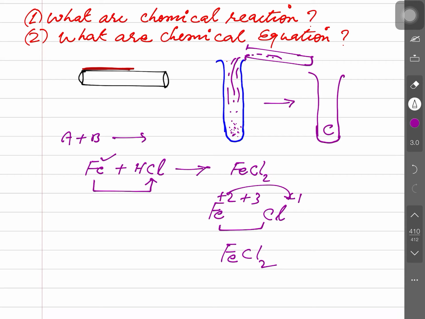Is that clear? Everybody in the studio? So this is actually the formation of that. For understanding the valency in chemical reaction, please visit our video of the 9th class, valency concept. Now combine here, the formation of iron chloride. This is the second valency, called ferrous chloride. And what's remaining here is hydrogen. So obviously hydrogen H will form?